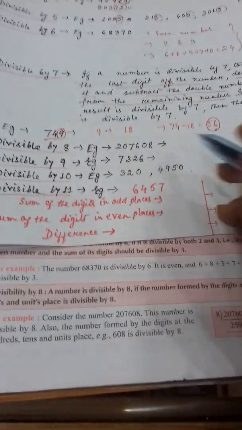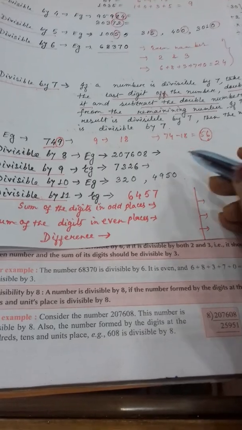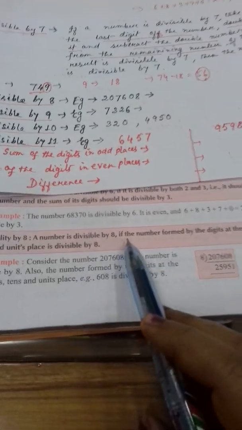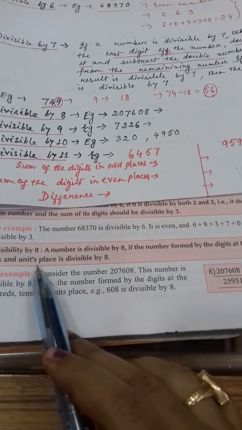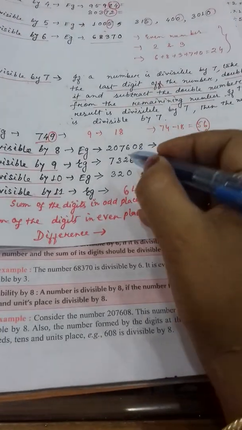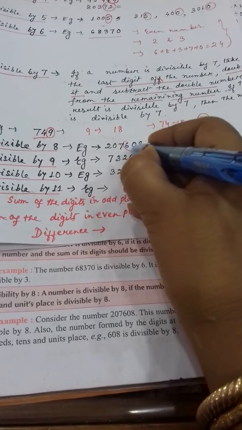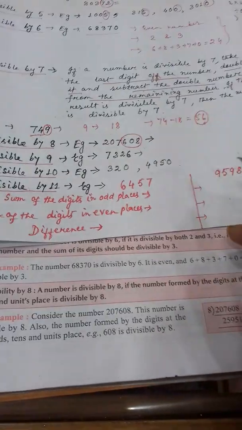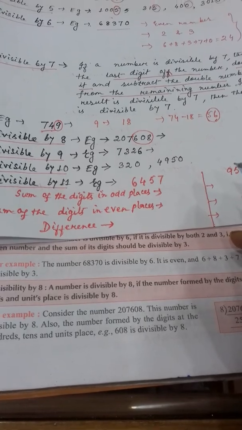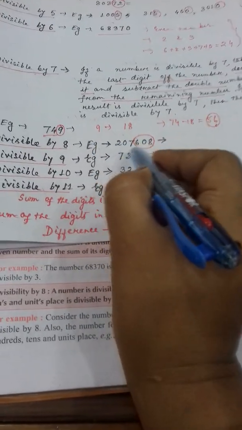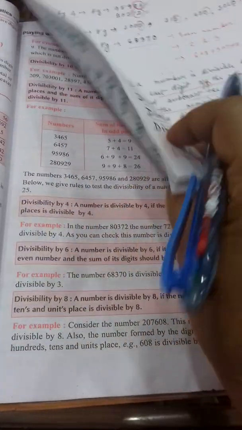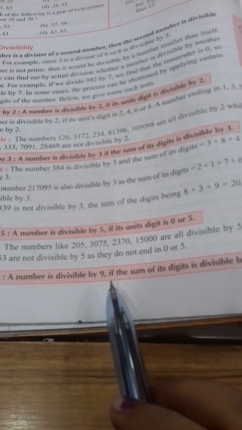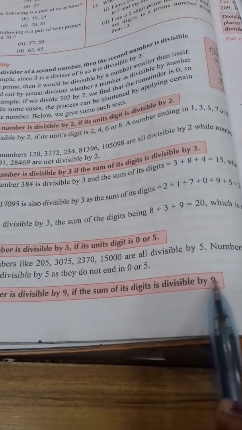Next, divisible by 8. A number is divisible by 8 if the number formed by the digits at the hundreds, tens and unit places is divisible by 8. Hundreds, tens and unit place, these three together, if it will be divisible by 8, then the complete number will be divisible by 8. Clear? Next, by 9.